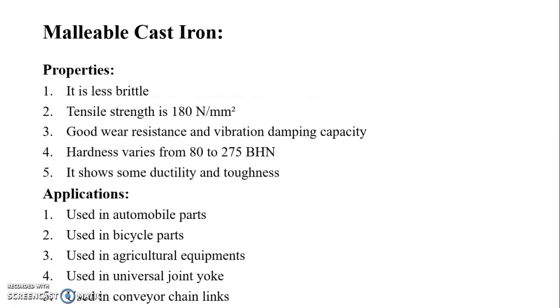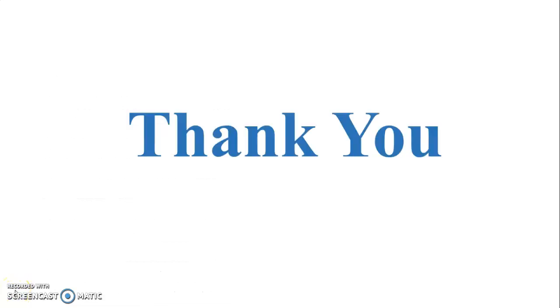So there are some properties and applications of malleable cast iron. It is less brittle. Tensile strength is 180 Newton per mm square. It has good wear resistance and good vibration damping capacity. Hardness varies from 80 to 270 BHN. It shows some ductility as well as toughness. Then some applications: it is used in automobile parts, bicycle parts, agriculture equipment, universal joint yokes, and conveyor chain links. So these are the types of cast iron.